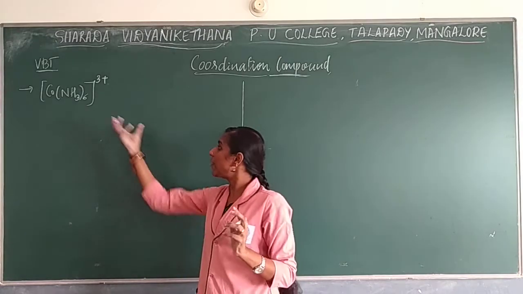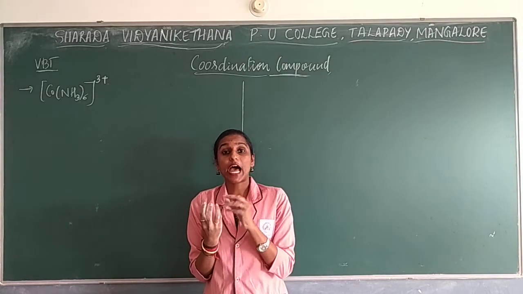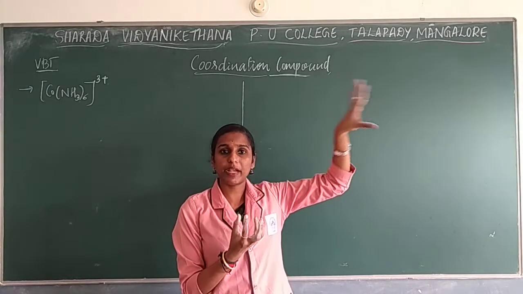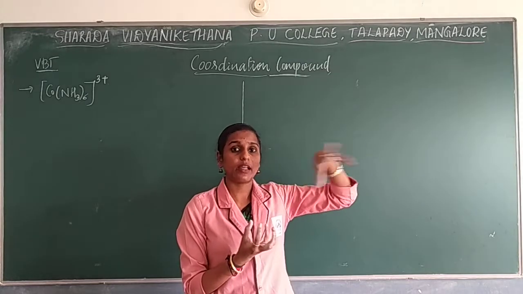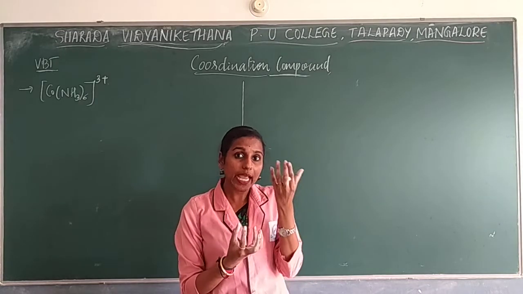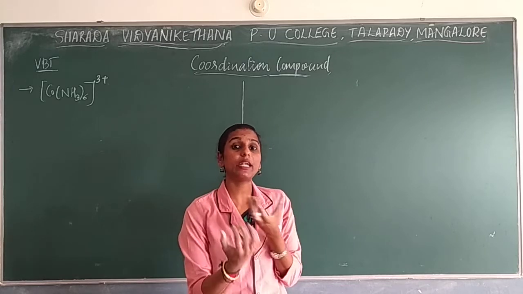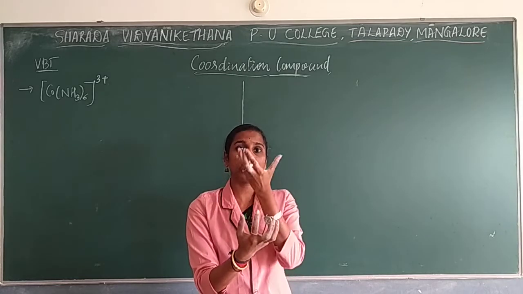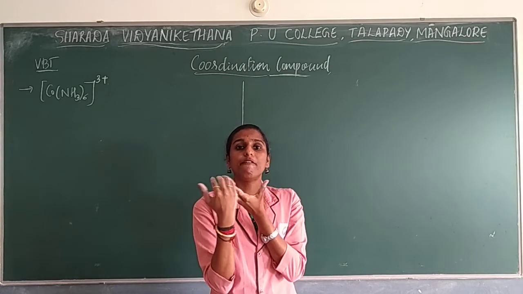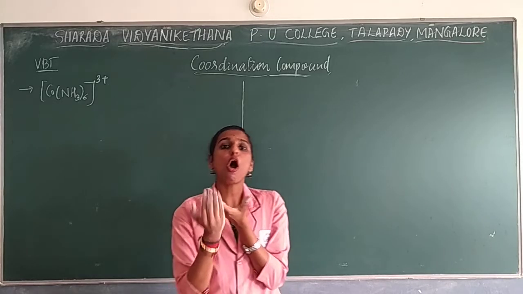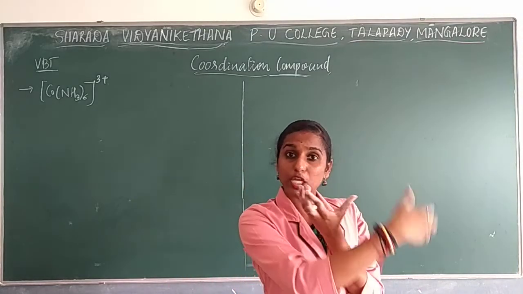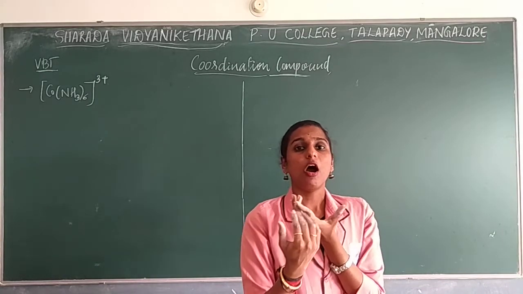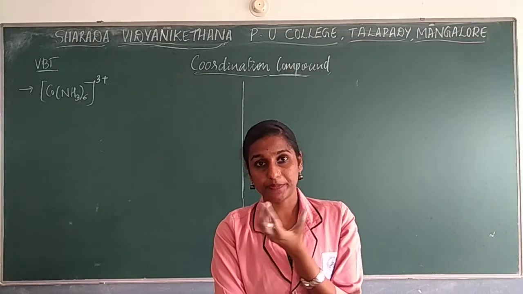Listen carefully. They have taken this compound and done the experiment according to the next theory, that is crystal field theory. Based on the magnetic property result, you can identify whether the compound is paramagnetic or diamagnetic.